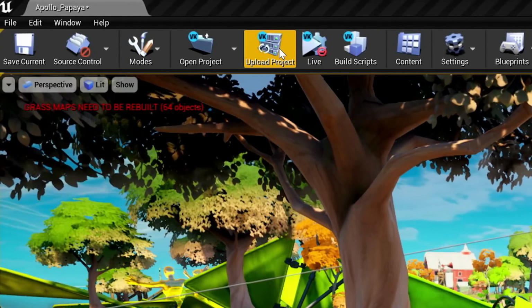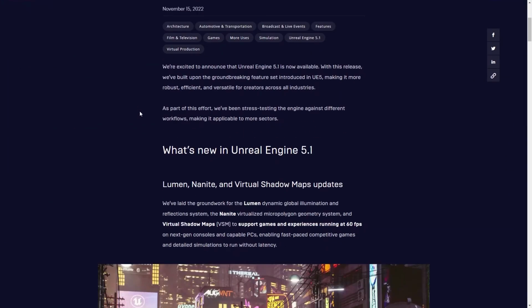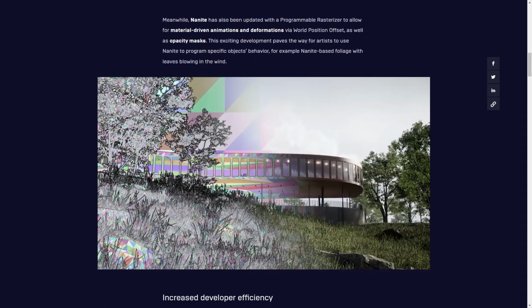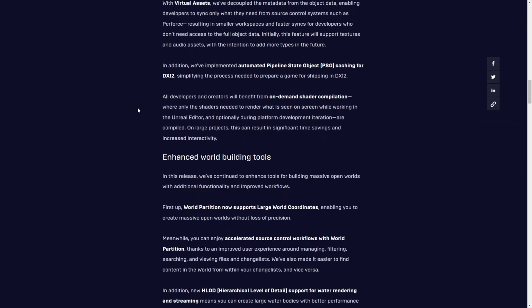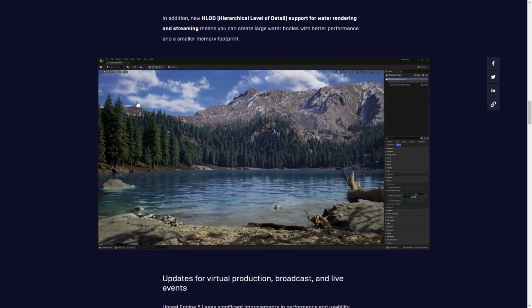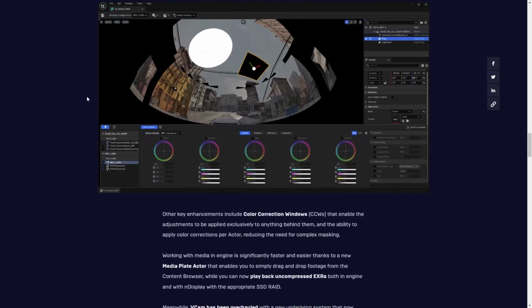For all you guys preparing for UEFN, Unreal Engine 5.1 was released, the stable branch of 5.1, the latest update of Unreal Engine 5. A lot of improvements, a ton of new features, and a humongous amount of reading to get accustomed to all those changes. But don't worry, we're going to go through the most important things which I think are going to affect future UEFN users, hopefully because they're going to find their way to UEFN.